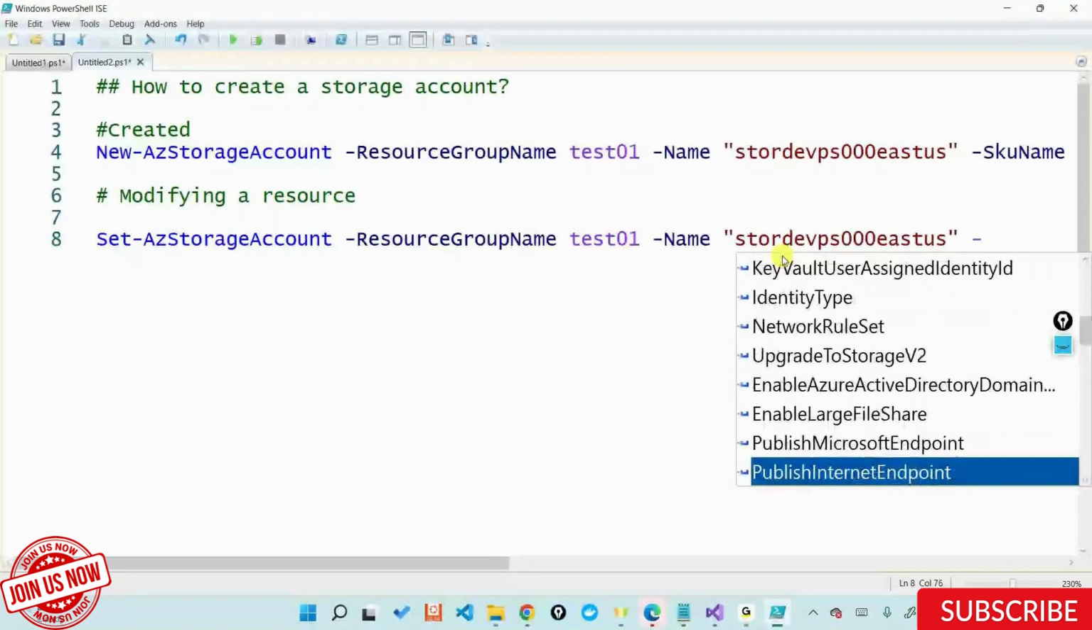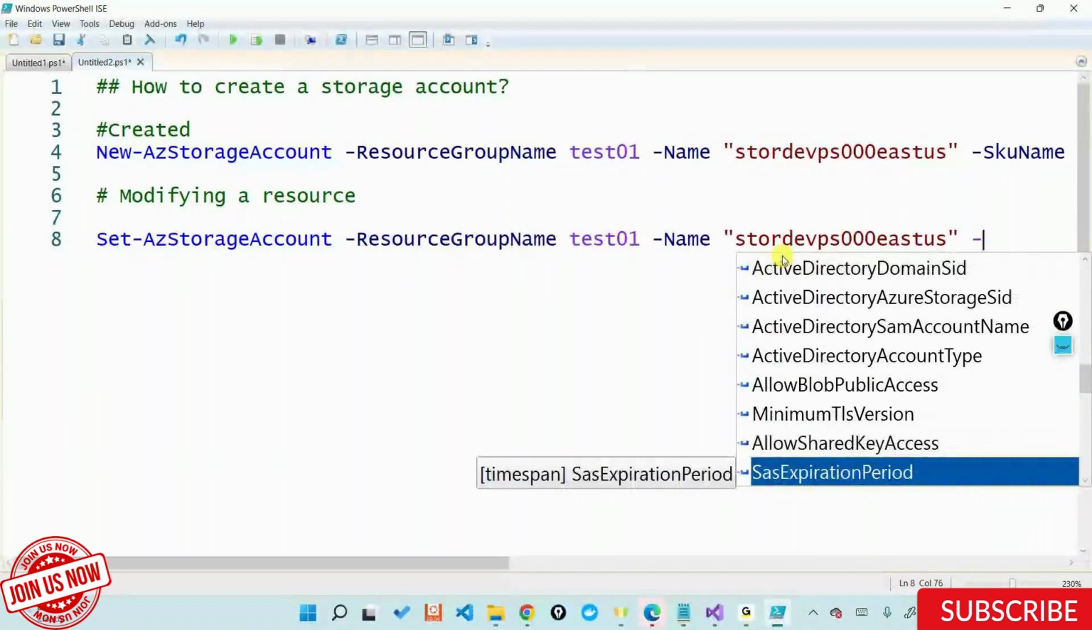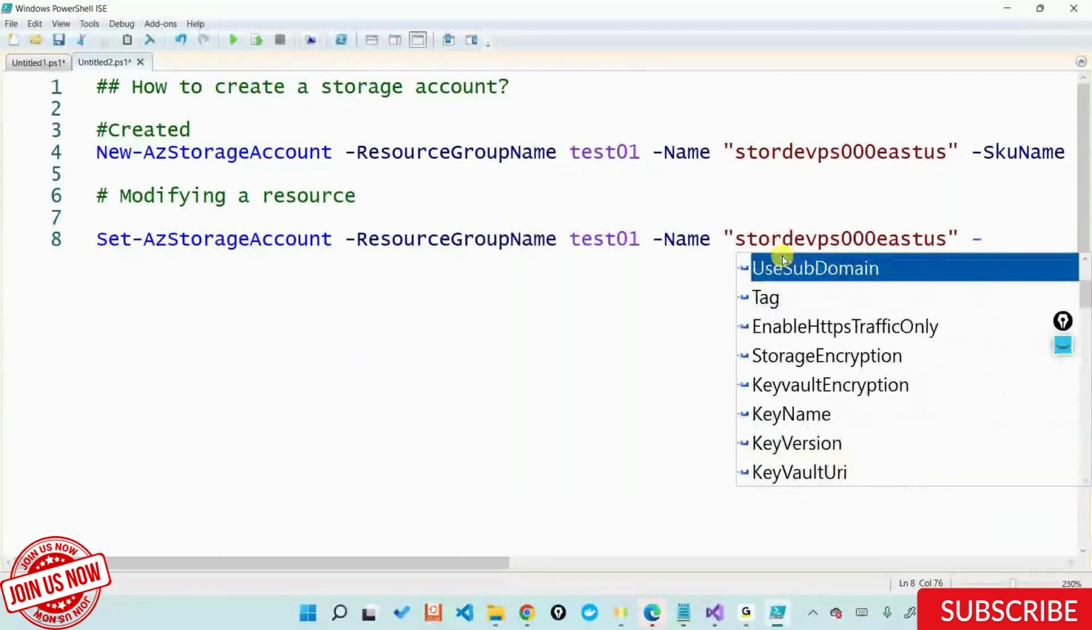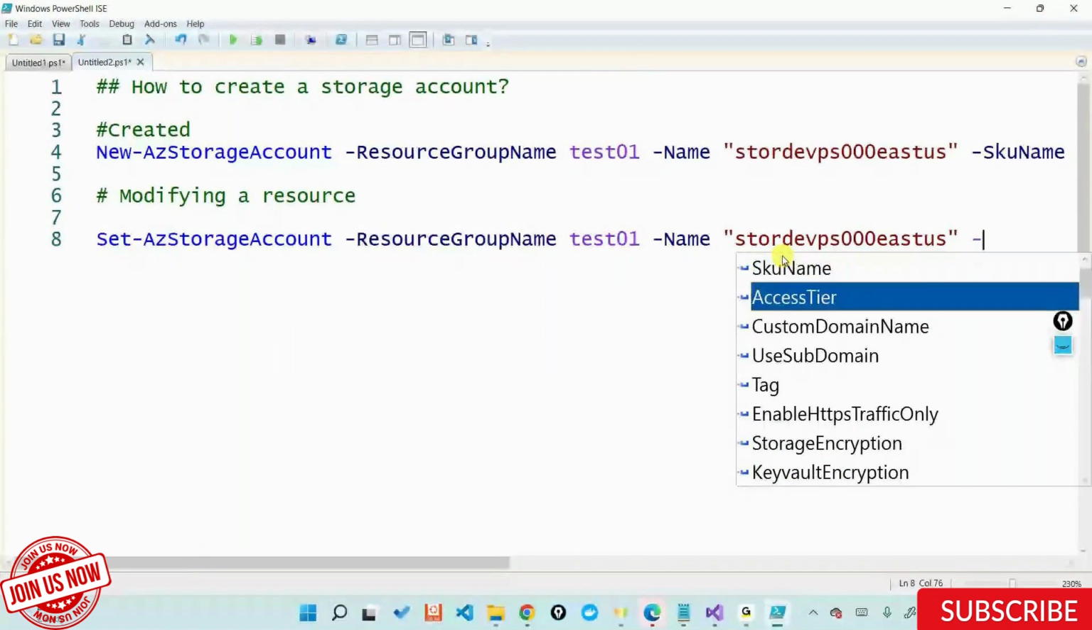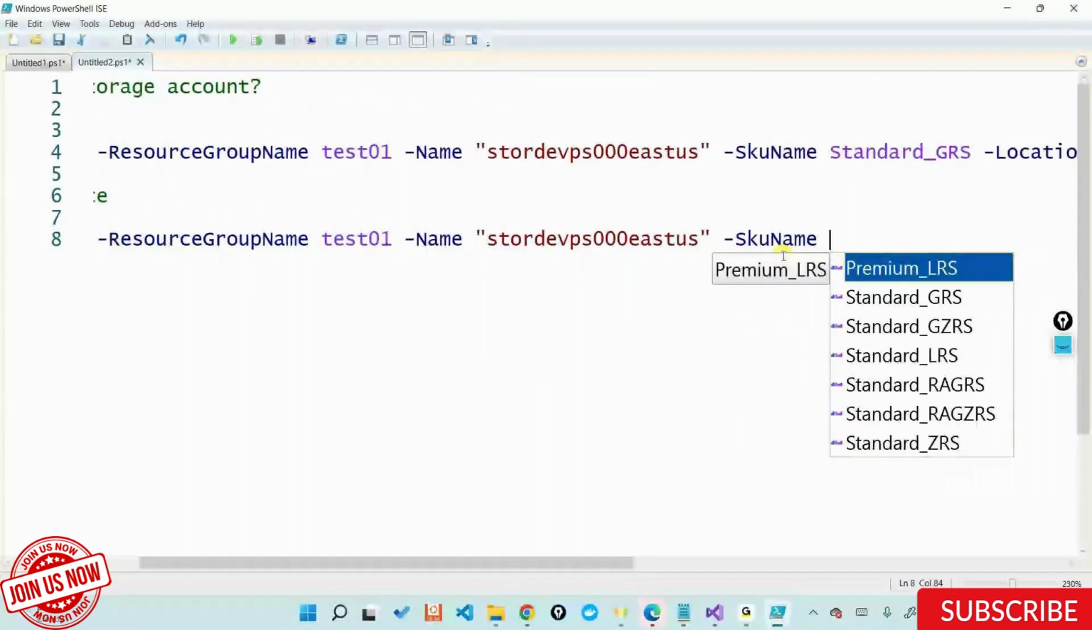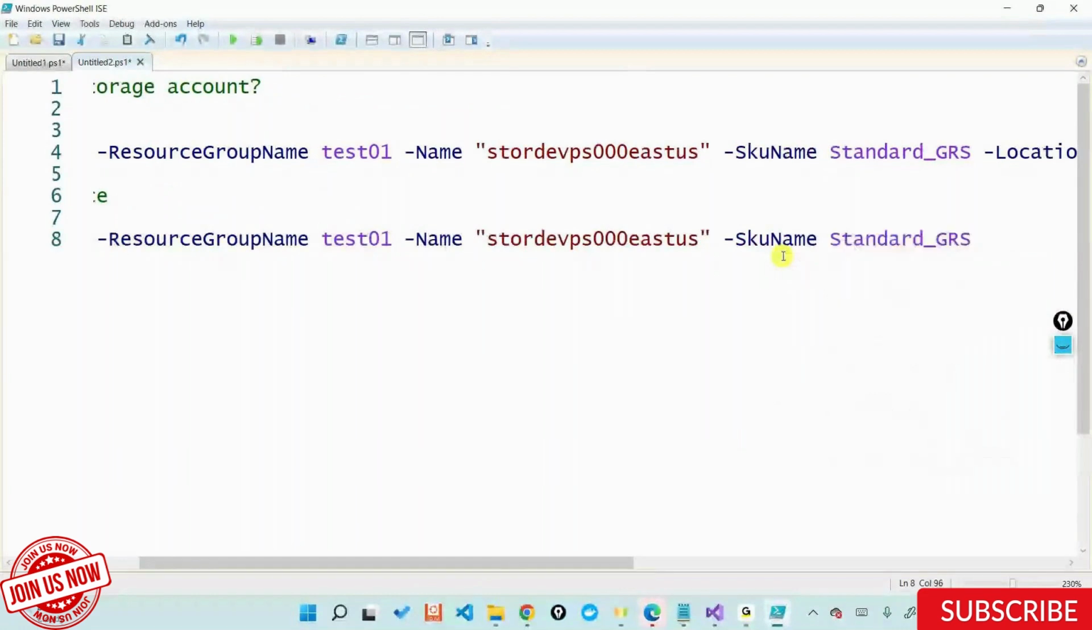No location, no account here, nothing. No name, meaning no storage account name can be changed, etc. You can only change those properties that are allowed to change. In my case, SKU name or access tier, hot to cool, cool to hot. I'll say SKU name, I'll say standard GRS, and I'll change this out too.